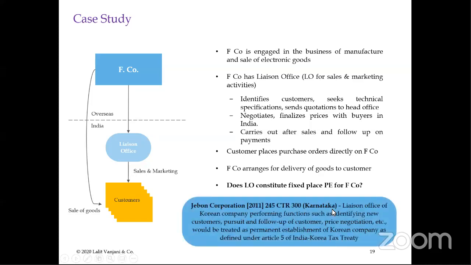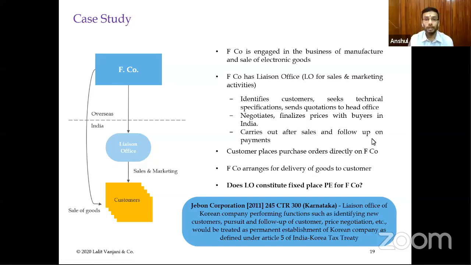It was a case of Gibbon Corporation. In this particular case, first it was decided by Bangalore High Court and then upheld by Karnataka High Court that the liaison office of the Korean company was performing functions such as identifying new customers, pursuit and follow-up of customers, price negotiation, etc. That would be treated as a permanent establishment of the Korean company as defined under Article 5.